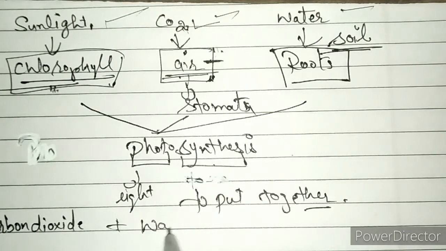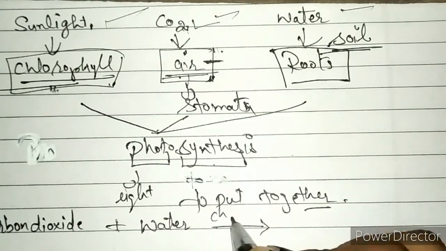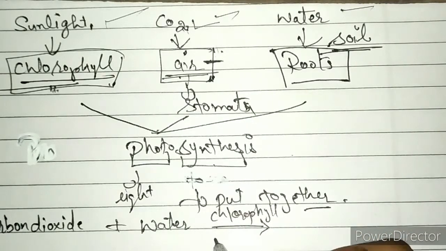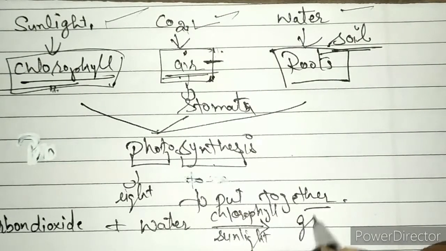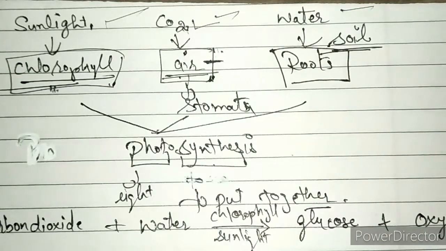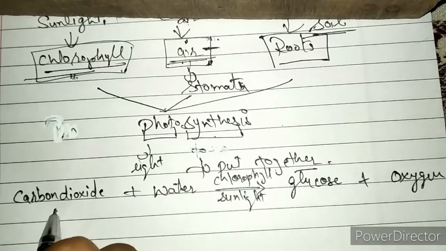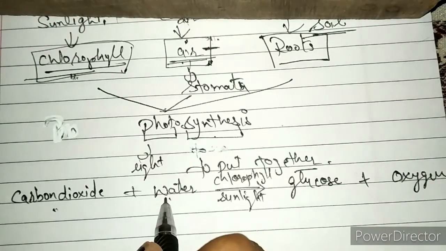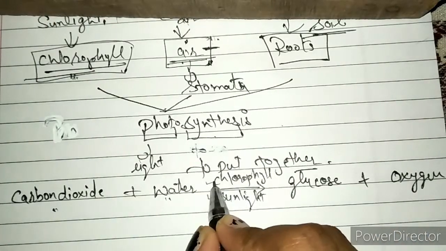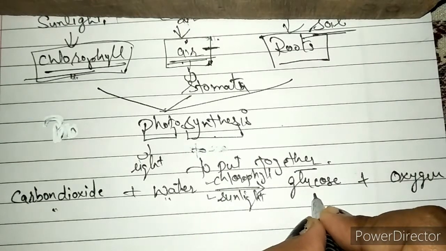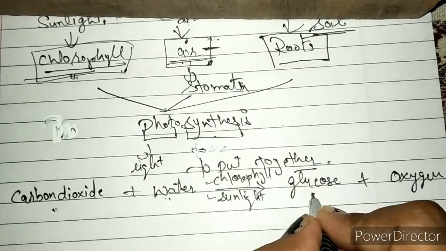And here we have a reaction for this: when carbon dioxide reacts with water, in the presence of chlorophyll and sunlight, they form glucose, and release oxygen. Clear? So when carbon dioxide adds up with water in the presence of sunlight and chlorophyll, they form glucose, which is food for the plants.